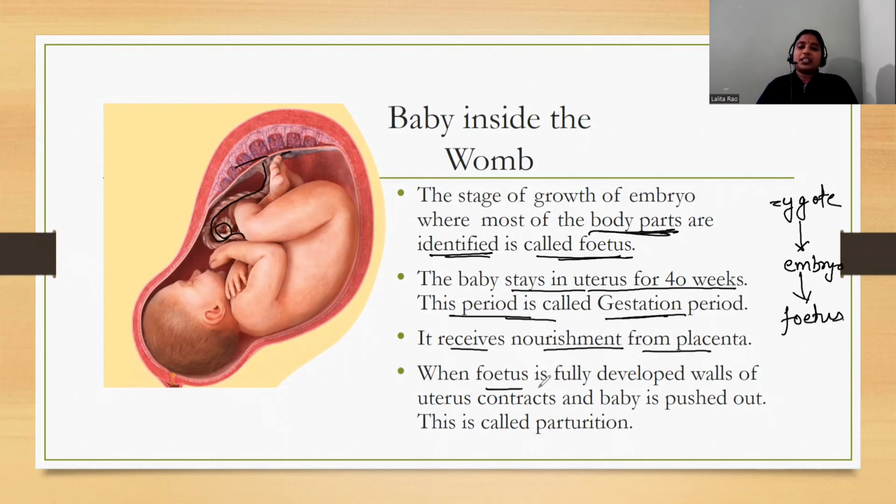When the fetus is fully developed, now what happens? The wall of the uterus contracts. And because of this contraction, the baby is pushed out from the mother's womb. And this period is known as parturition.